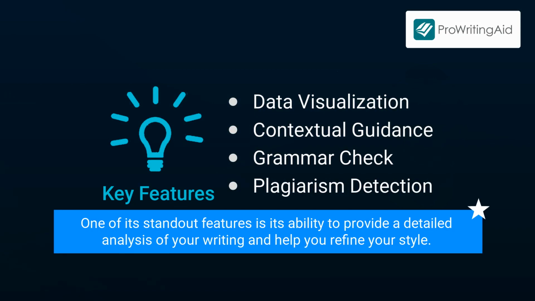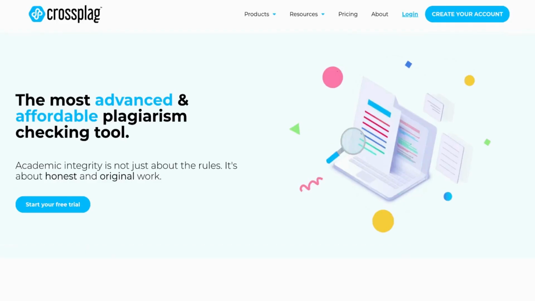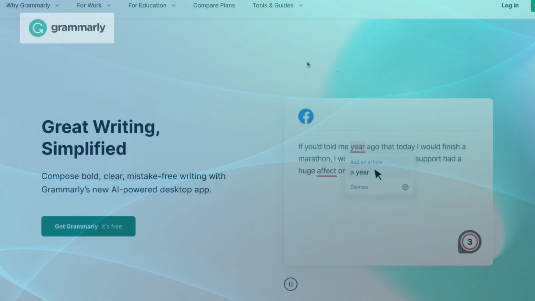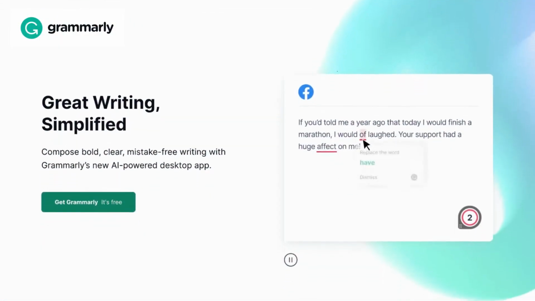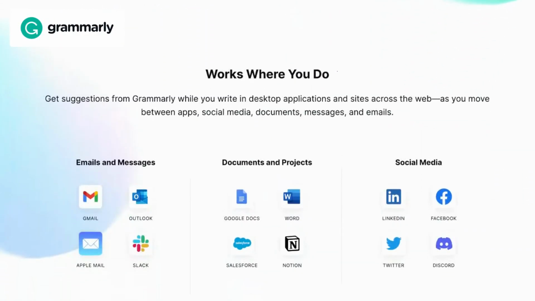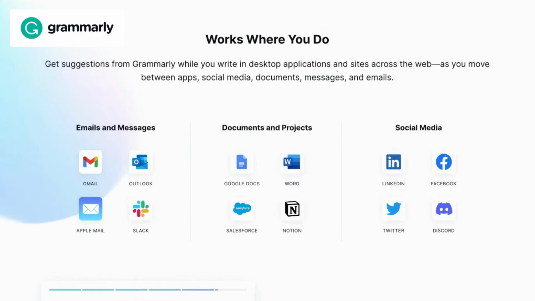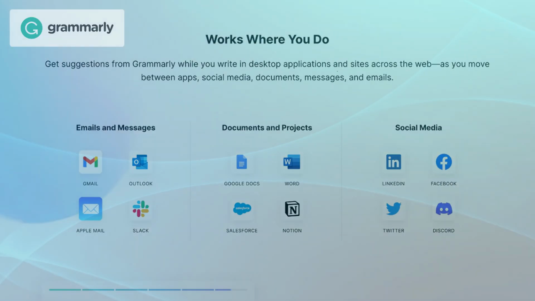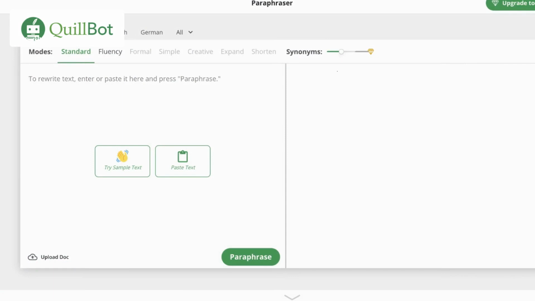When compared to Crossplag, Grammarly stands out as a comprehensive writing assistant that offers not only spell and grammar checks, but also advanced features like tone and engagement analysis. Quillbot, on the other hand, not only detects plagiarism, but is also great in improving your writing style and accuracy.